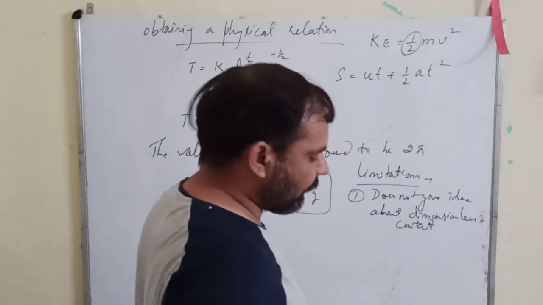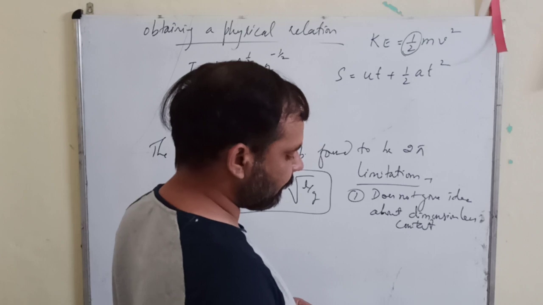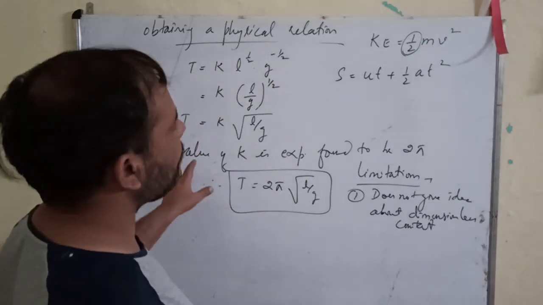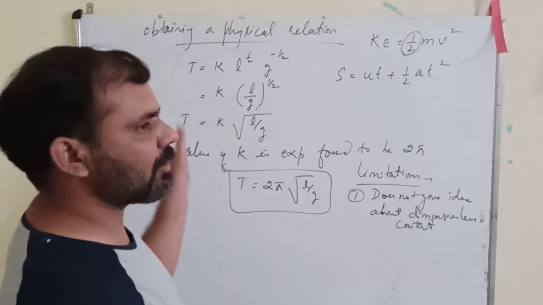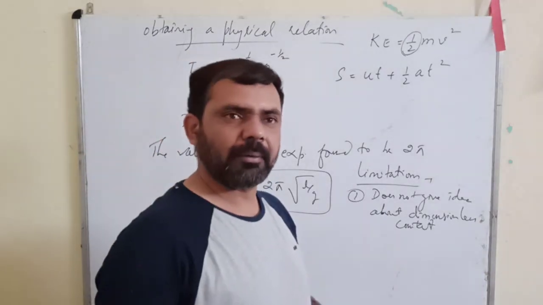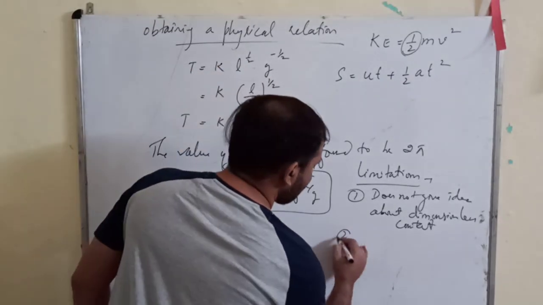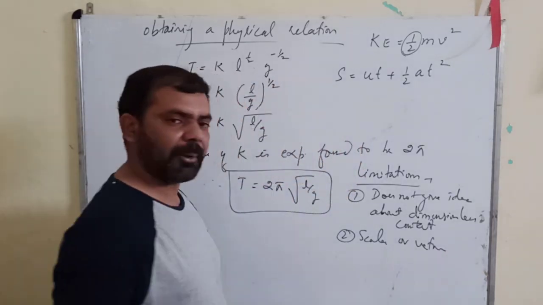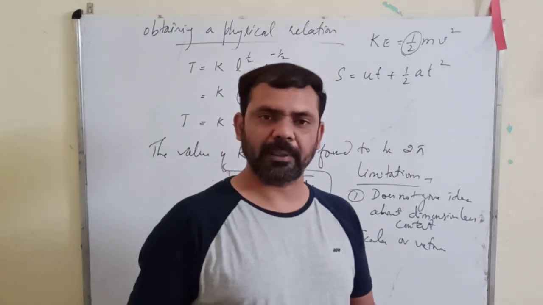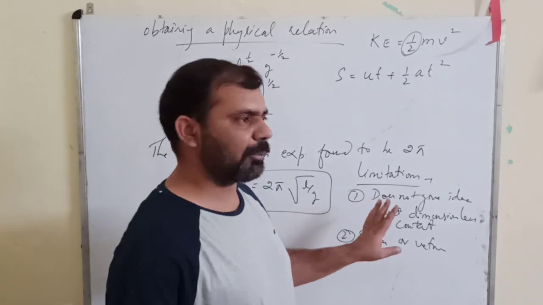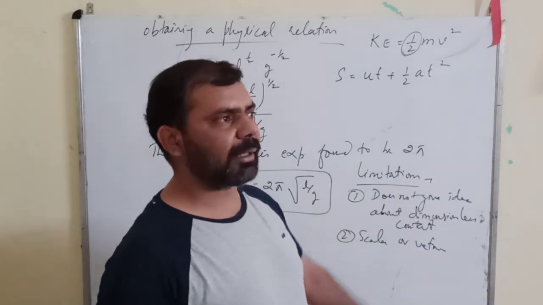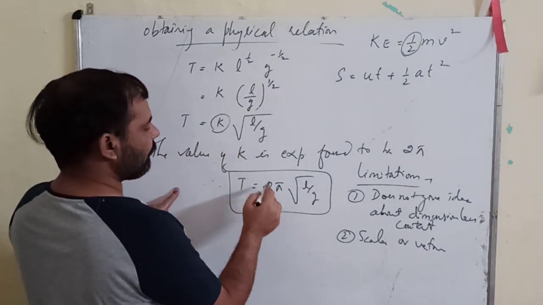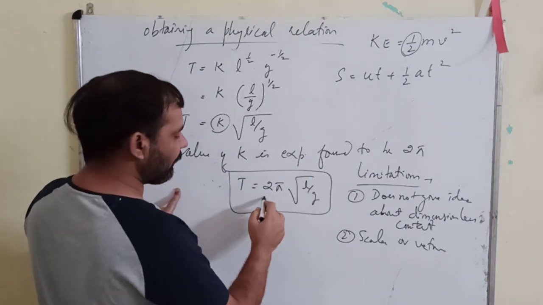Another thing is, it does not tell you anything about the nature of the quantity, whether it is a scalar or a vector quantity. So once again, quickly repeating the limitations: it does not tell you anything about dimensionless quantities, like what we wrote about this k, that k is experimentally found to be 2π.